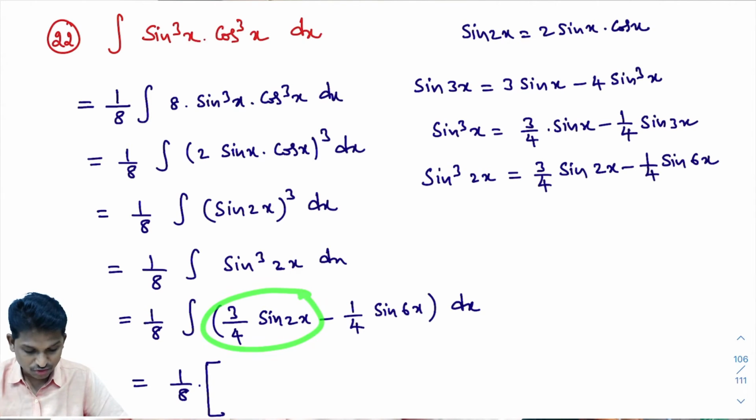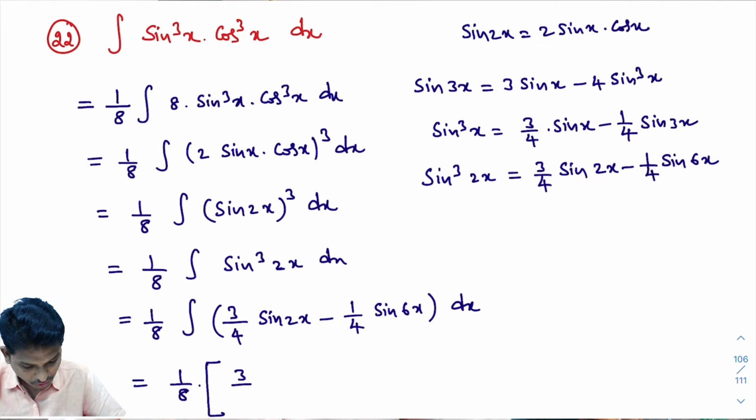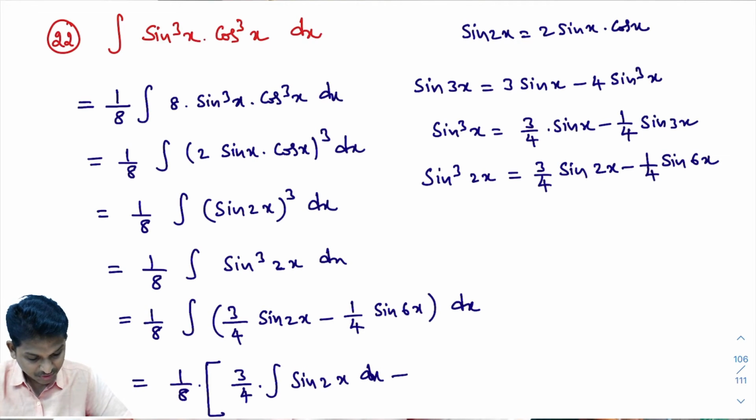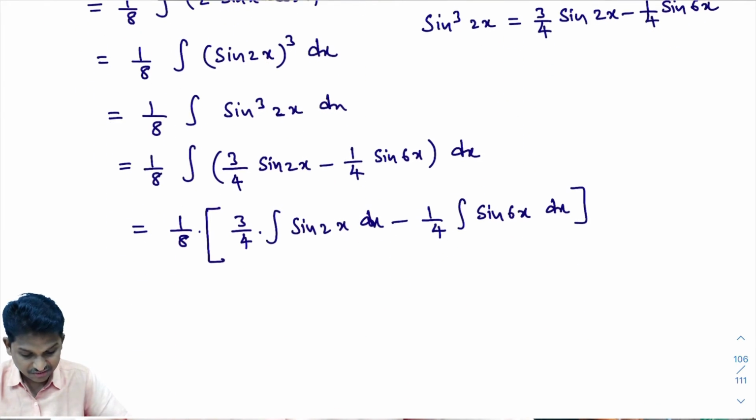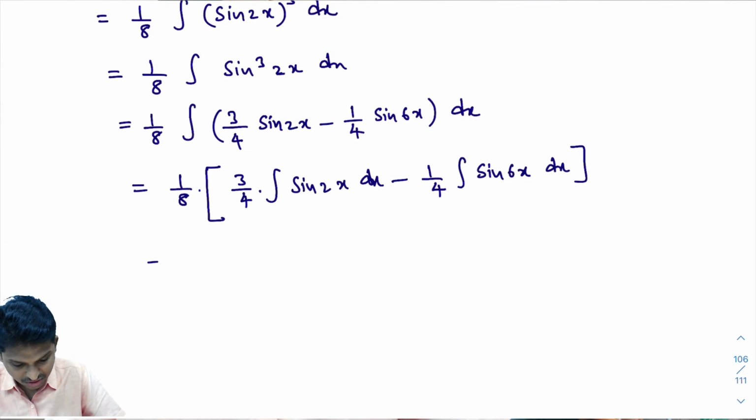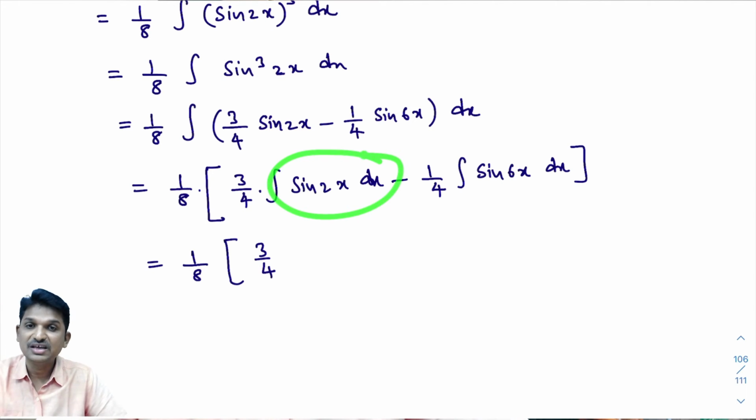In this, 3 by 4 is constant. 3 by 4 into integral of sin 2x dx. Okay, no problem. Minus, I need to integrate this one. Here 1 by 4 is constant. You take it outside the integral and write like this, 1 by 4 into integral of sin 6x dx. Further integration, that equals 1 by 8 into 3 by 4 into integral of sin 2x dx.